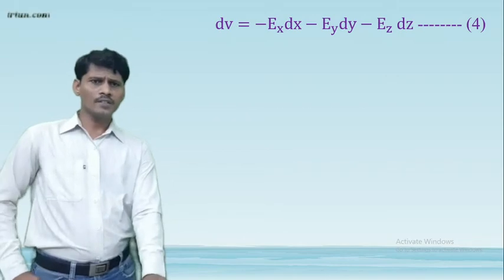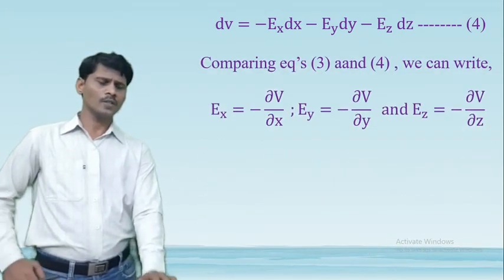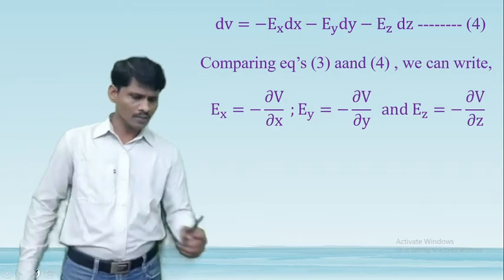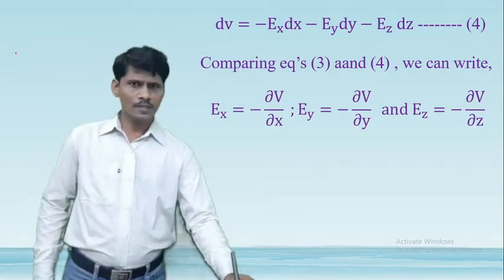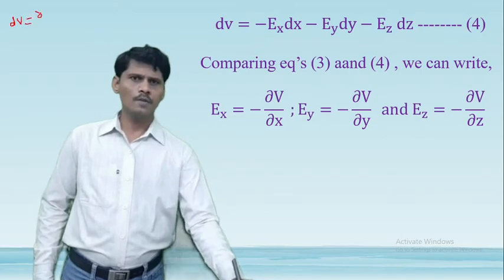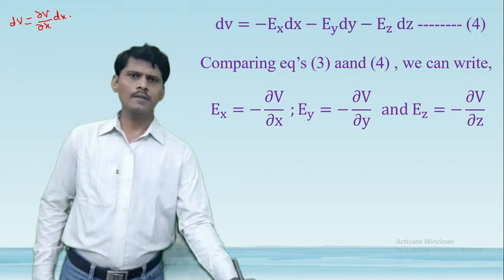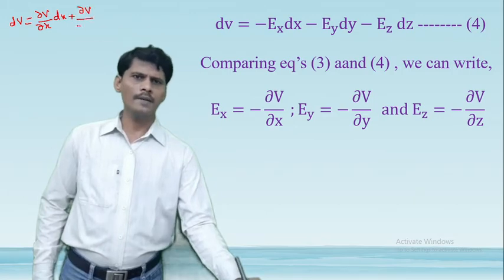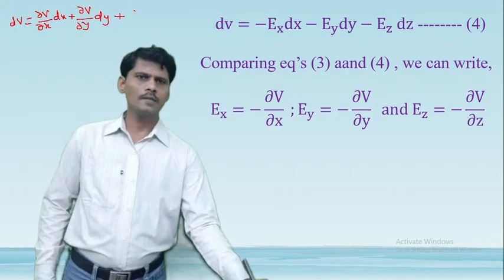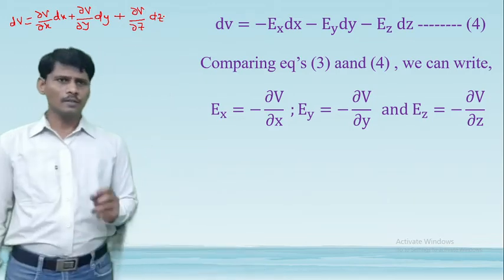So comparing this equation with the differential potential expression, what is the differential potential expression? Equation number 3, the differential potential dV is equal to ∂V/∂x dx plus ∂V/∂y dy plus ∂V/∂z dz. So this is the equation of the differential potential, equation number 3.